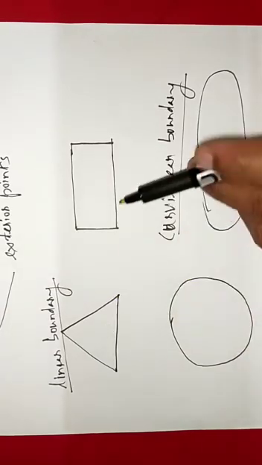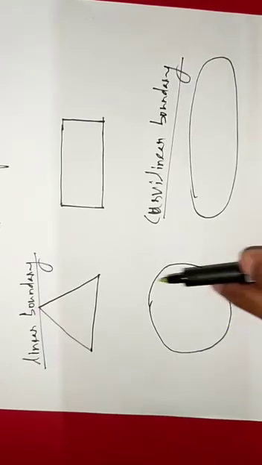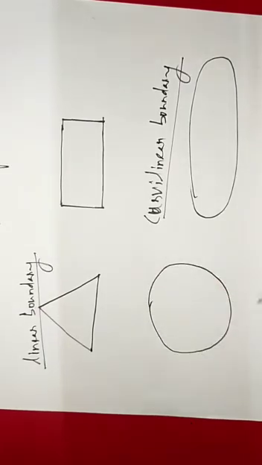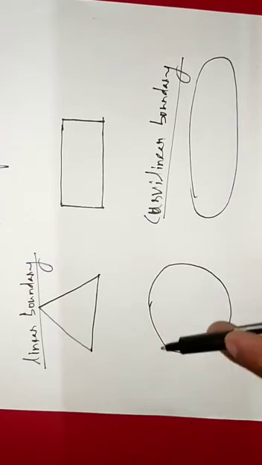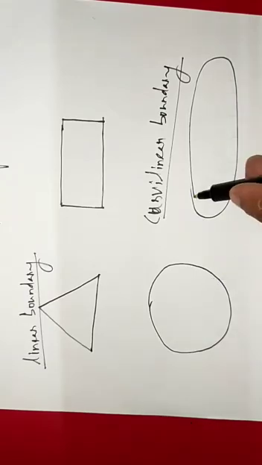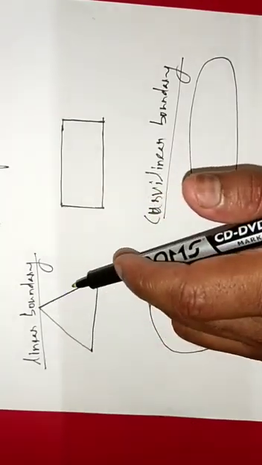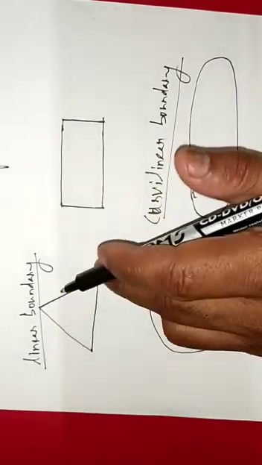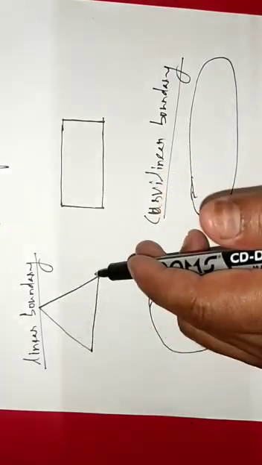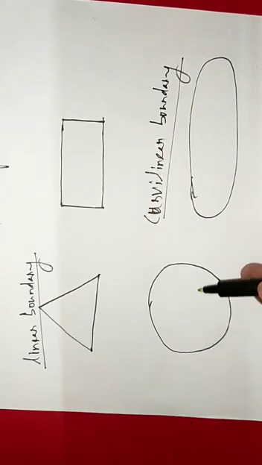But in this case, you can see this is a circular, or we can say curvilinear, boundary. In the case of a circle or an oval, it is a curvilinear boundary. Here this is rectilinear, we can say linear boundary, bounded by straight lines. Here, curved lines, so curvilinear.